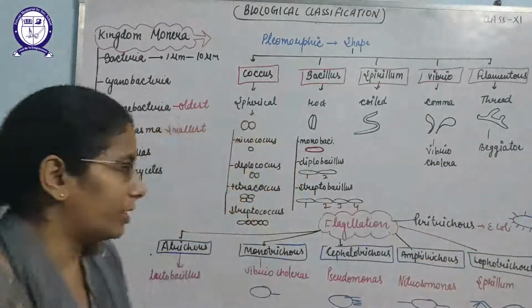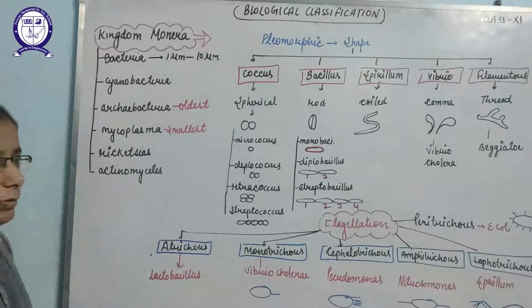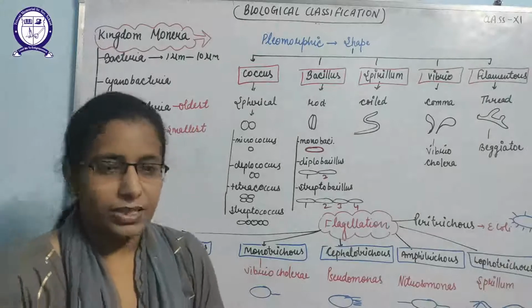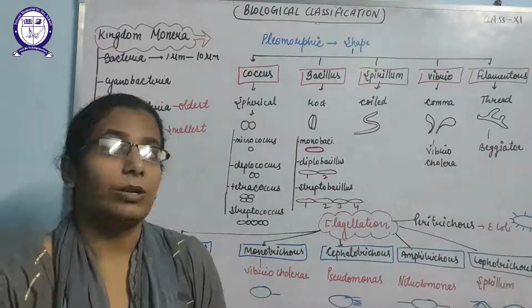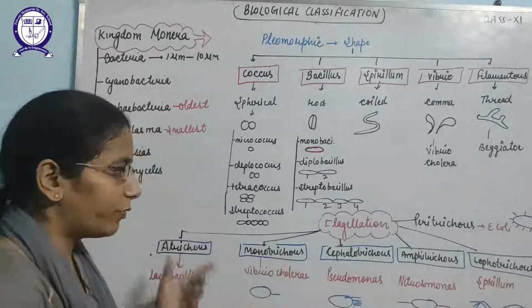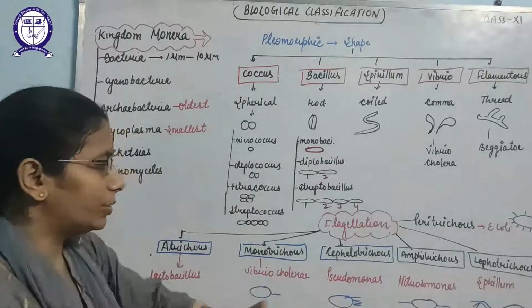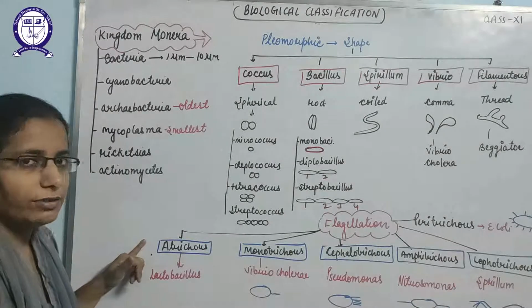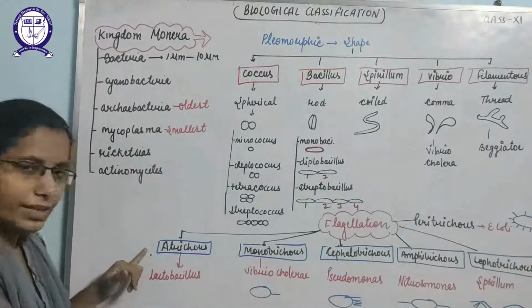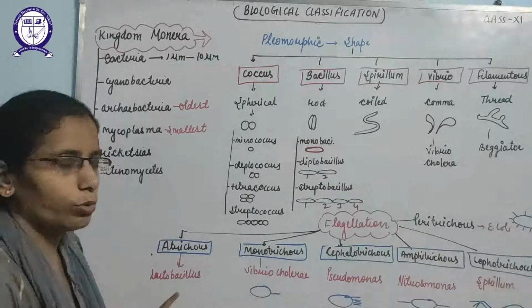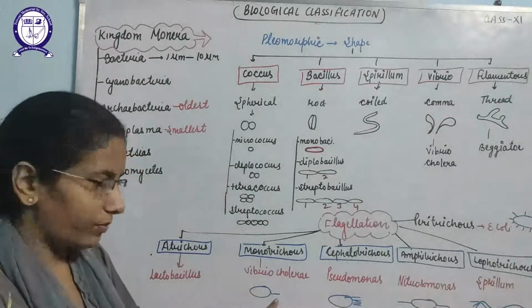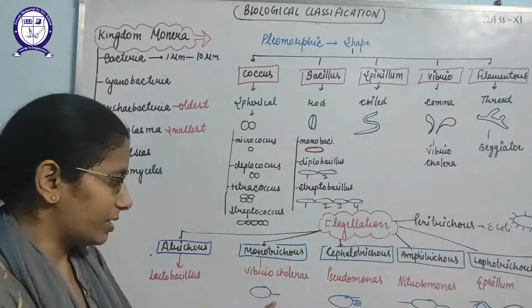Example is Vegeta. But if we look at flagellation, the main characteristic of the bacteria, they have flagella that help in locomotion. So on the basis of flagella also, they are divided into 6 types. First is Atrichous, which do not have flagella, which are lacking flagella. Example is Lactobacillus. Monotrichous, which have a single flagellum. That is why I have mentioned monotrichous, single flagellum.